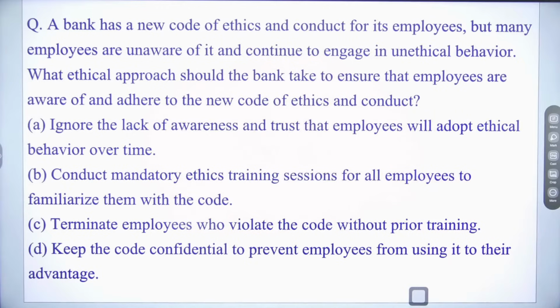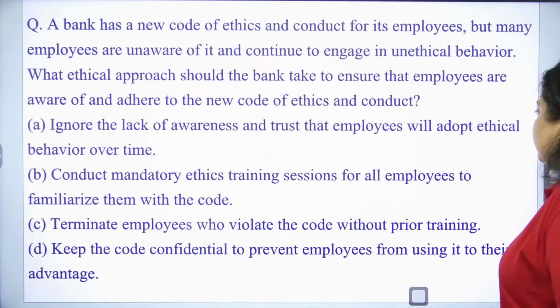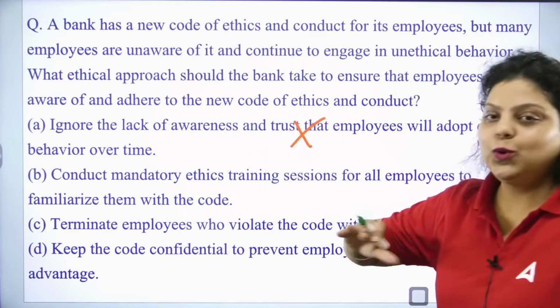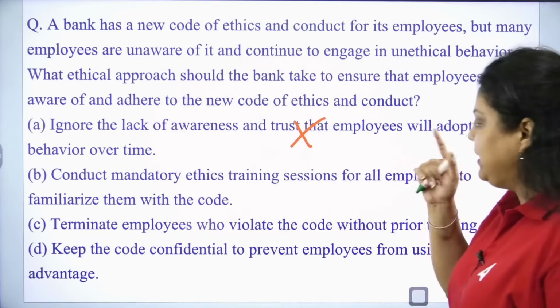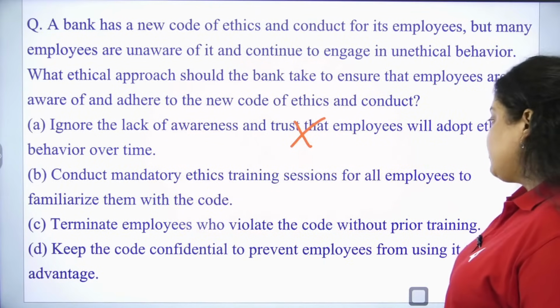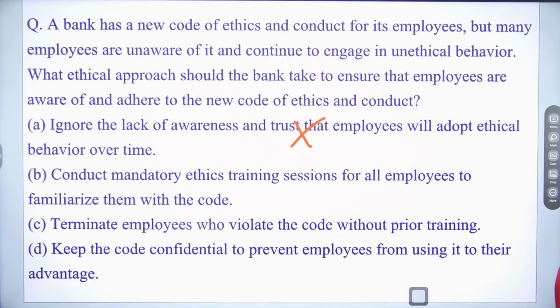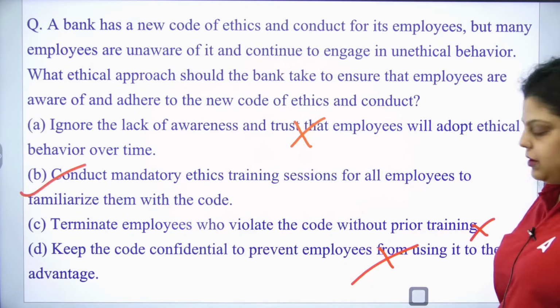So let me know which of the following is there. First is saying, ignore the lack of awareness and trust the employees will adopt ethical behavior over time. That you cannot do. You cannot blindly trust your employees that they will follow the ethical practices. Then conduct mandatory ethics training sessions for all employees to familiarize them with the code. This might be true. Next, terminate employees who violate the code without prior training. You can't do that, na? Next is keep the code confidential to prevent employees from using it to their advantage. No. So right answer is obviously B. You have to provide the proper training.